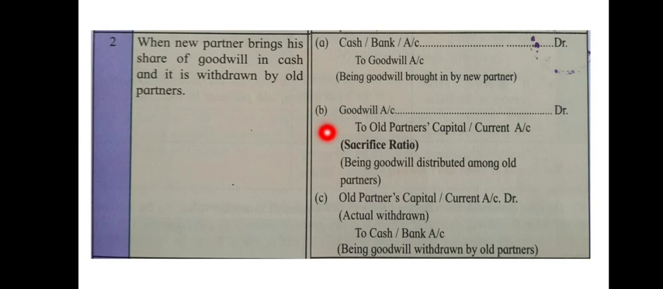And next is for distribution of the goodwill. This is also same, goodwill account debited to old partners' capital or current account, as this goodwill is distributed amongst the old partners, and this distribution will be done in the sacrifice ratio. So, being goodwill distributed among old partners. And next entry will be for withdrawing the goodwill amount. Old partners are withdrawing it, therefore, old partners' capital or current account will be debited to cash or bank account, as it will be withdrawn from the bank. Okay, and the narration being goodwill withdrawn by the old partners.